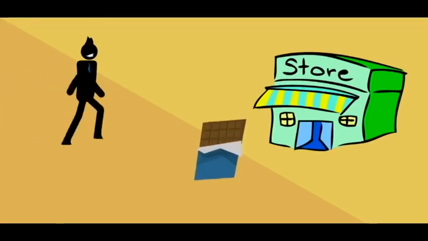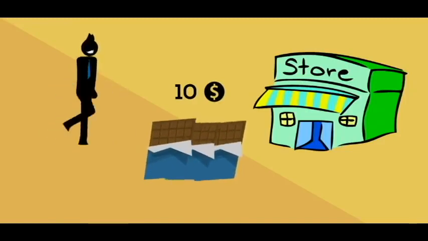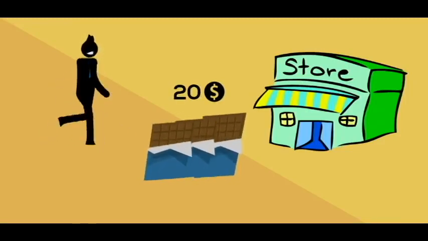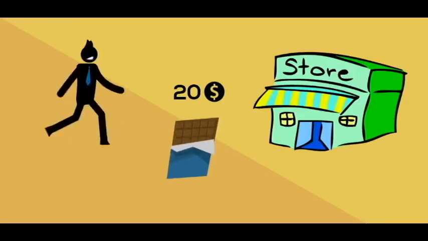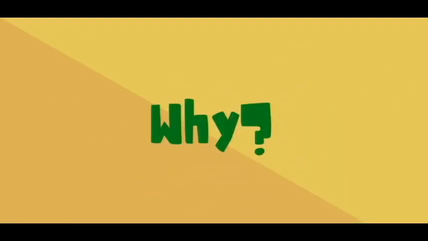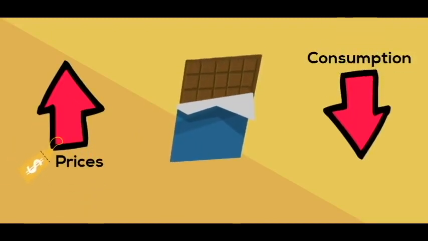Friends, let me ask you a question. Say you go to a store on a regular basis to purchase 3 chocolates worth $10. However, one fine day, suddenly the price of chocolates increases to $20. In such a situation, you will buy only 1 chocolate instead of 3. Why? Because as the price of a commodity goes up, your purchasing power reduces. Hence, your consumption goes down.